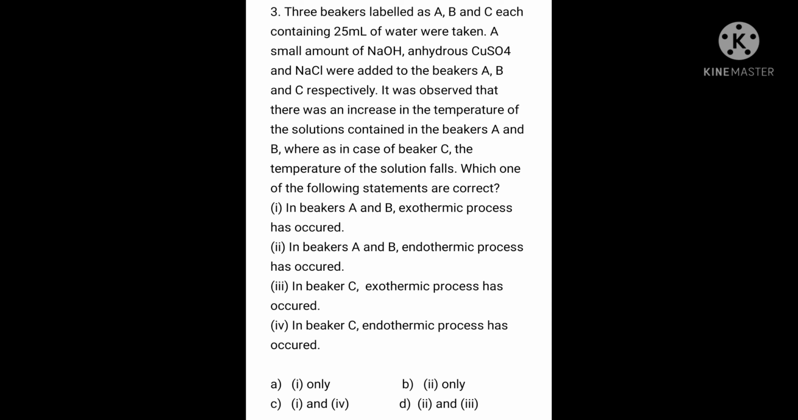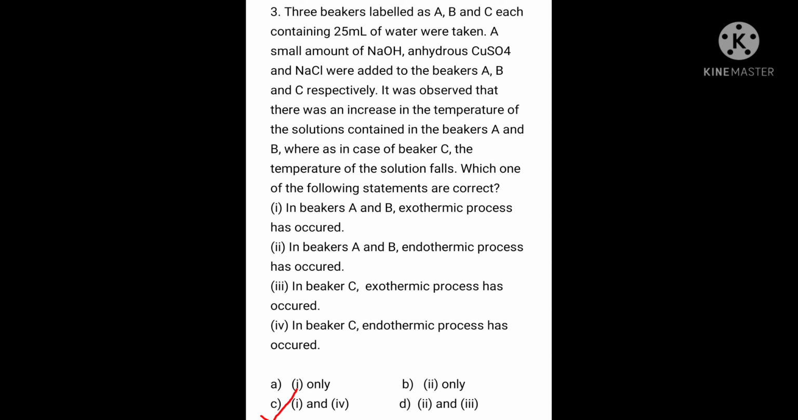First one, in beakers A and B, exothermic process has occurred. Second one, in beakers A and B, endothermic process has occurred. Third one, in beaker C, exothermic process has occurred. Fourth one, in beaker C, endothermic process has occurred. The options are option A, 1 only; B, 2 only; C, 1 and 4; D, 2 and 3. The correct option is option C, 1 and 4.